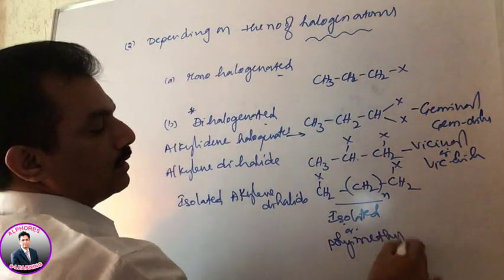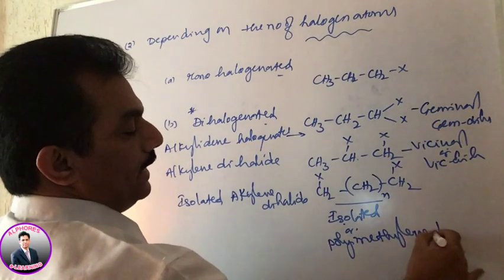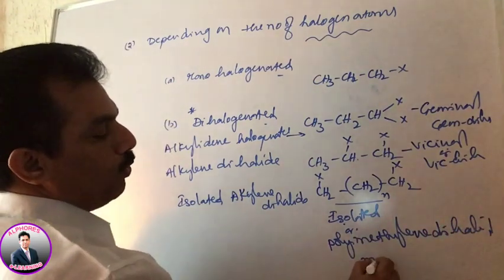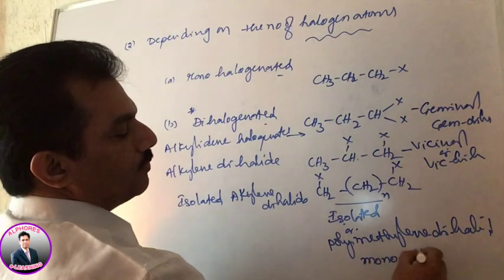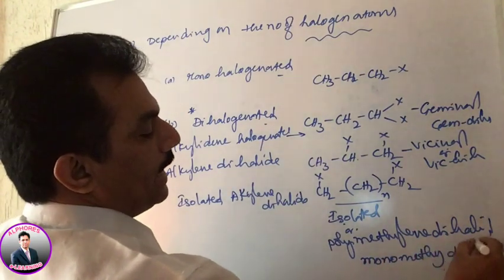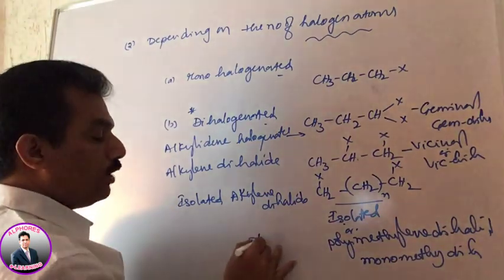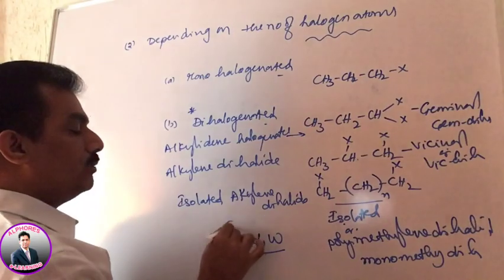polymethylene dihalides. For example, here it is a monomethylene dihalide. These are also known as alpha omega dihalides when they are terminal.